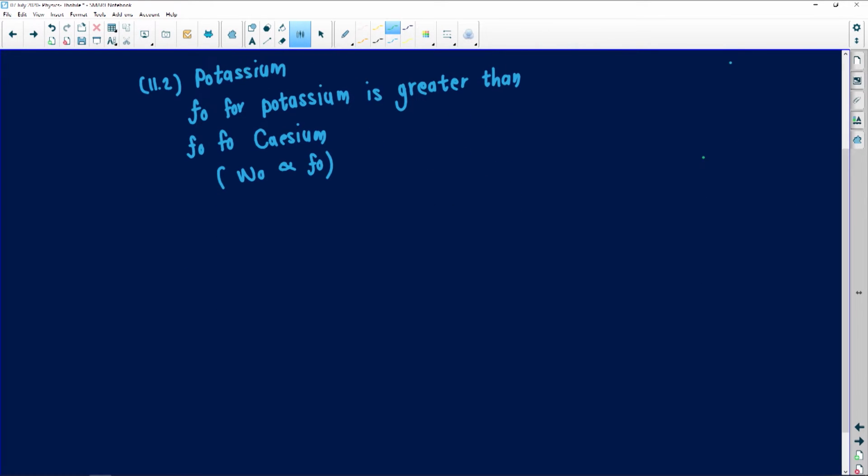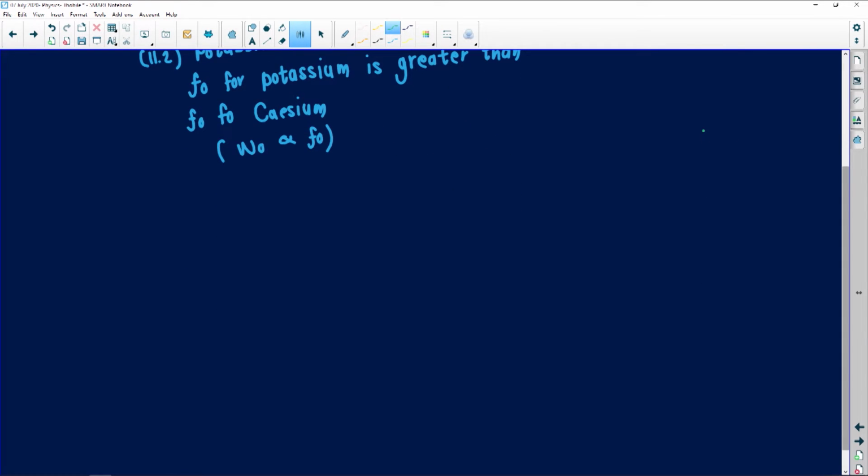See if I have space here. So we are working on 11.3. I'm going to do it in two ways. The one thing I can say is c is equal to f lambda, because this is also another formula that uses lambda, and I know that c is a constant because that is the speed of light. If I can find my frequency, then I'm able to say whether it can determine the current or not.